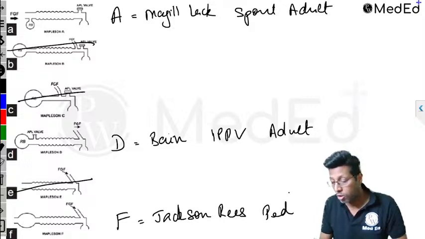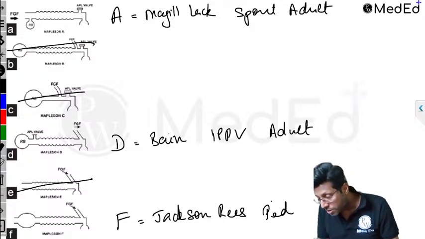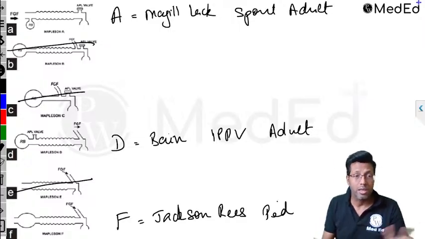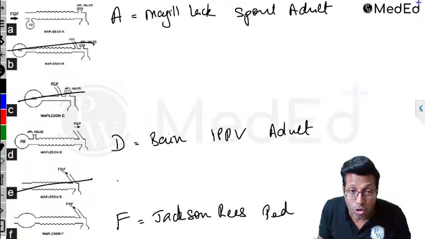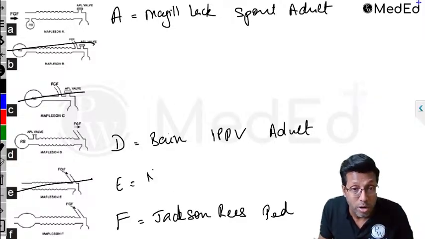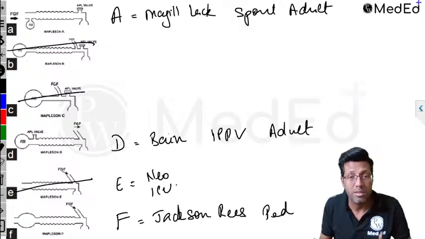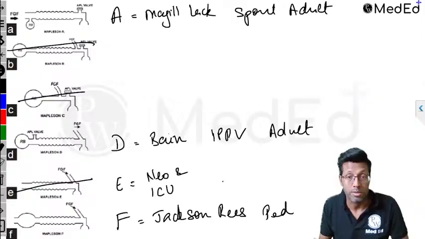These are the only three you need to remember. E and F for pediatrics, A and D in adults, says Dr. Marshall. Correct, absolutely correct, guys. But you need to remember this. Mapleson E is not basically used for pediatrics. This is basically for neonates, right? But now it is also used in ICU. But forget Mapleson E. Normally they won't ask you Mapleson E. It is used for neonatal ventilation and it is used in ICU. These are the two uses, right?